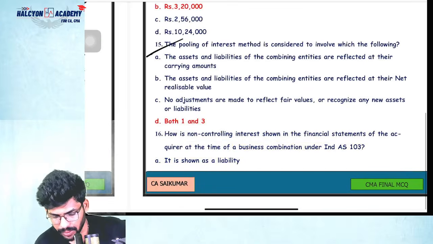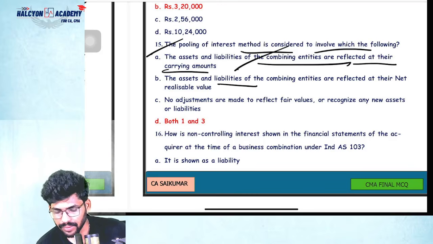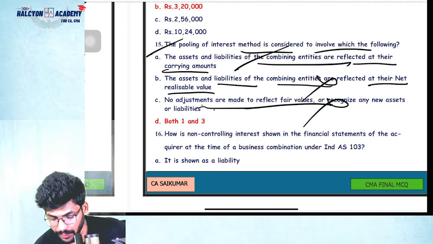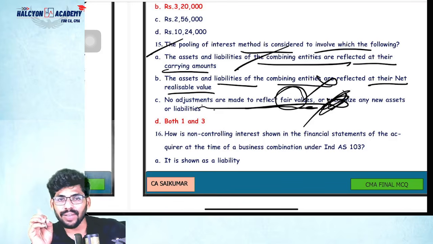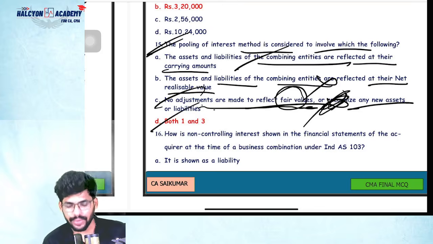So 15th question. The pooling of interest is considered to involve which of the following? Assets and liabilities of combined entities are reflected at their carrying amounts. The assets and liabilities of combined entities are reflected at their net realizable value. Wrong. No adjustments are made to reflect fair values. Yes, not wrong. It's correct only. So fair values will not be recognized. We are not considering fair values, right? In case of the pooling of interest method, common control. Say yes or no? Yes. So that's why they have given 1 and 3, both 1 and 3.